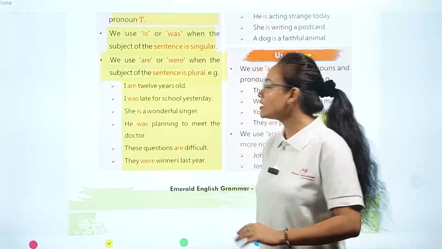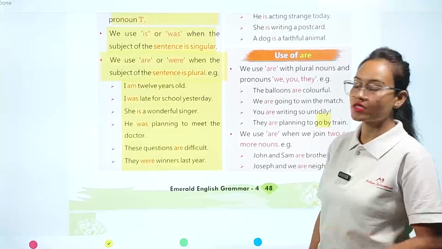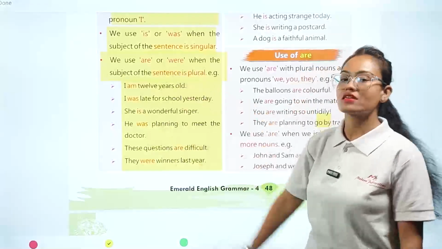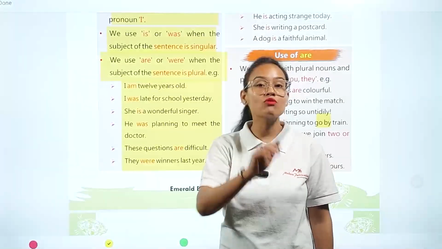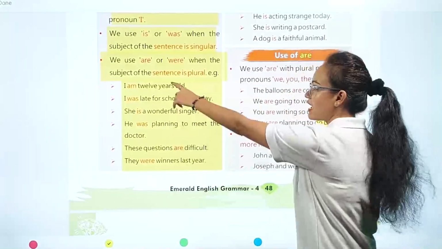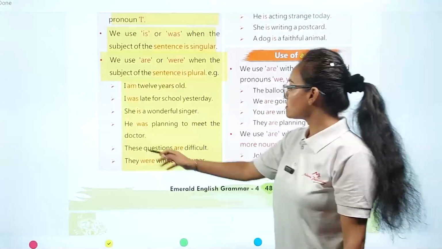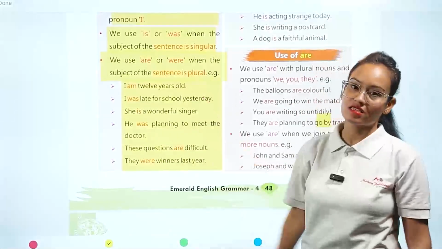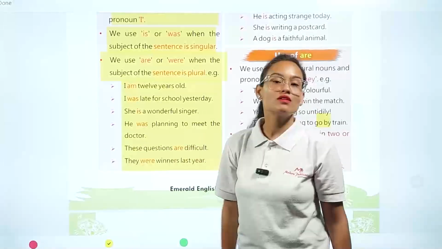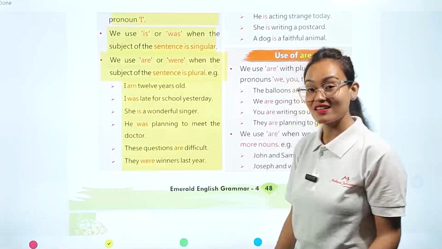She is a wonderful singer. He was planning to meet the doctor. All these four sentences are talking about a singular subject. That's why am, was, is are used here. The last two: these questions are difficult. They were winners last year. Here we are talking about a plural subject. That's why are and were are used as verb words.